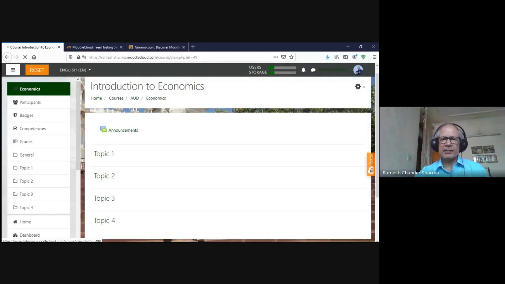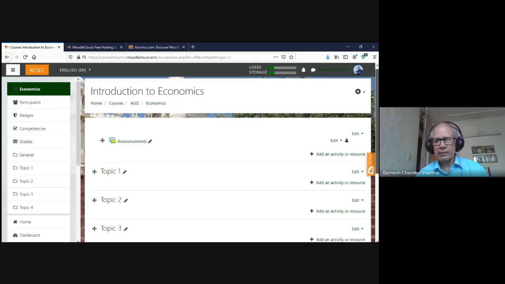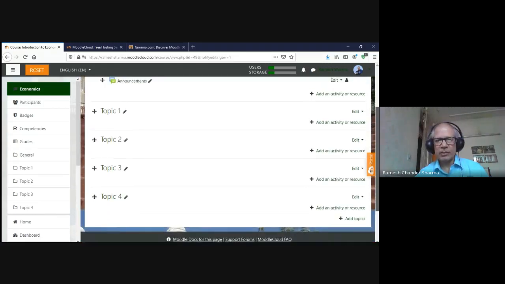At present, this is a plain page, only topic 1, topic 2, etc. visible. The rest is white space. But when you turn editing on, you will see all these edit buttons, the pencil icon, the Foursquare icon, like that. Those things are available. When we see it, it means now we are in our editing mode, and it allows us to edit many things here. So it becomes simple.